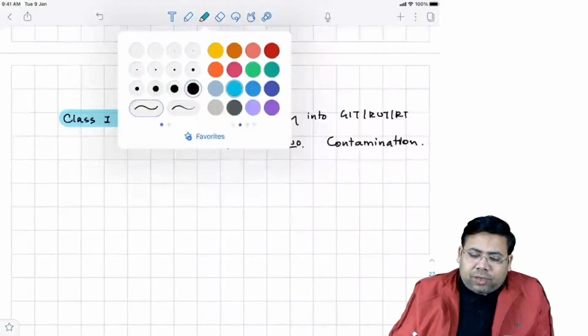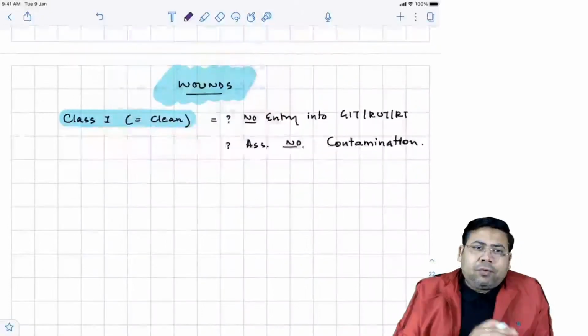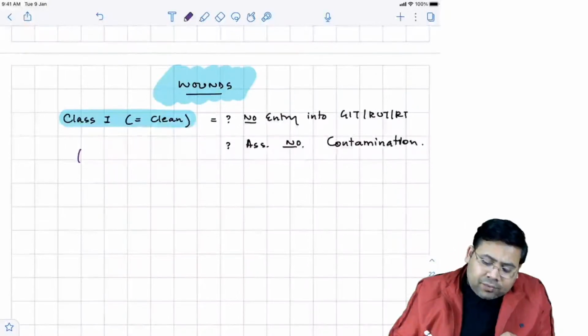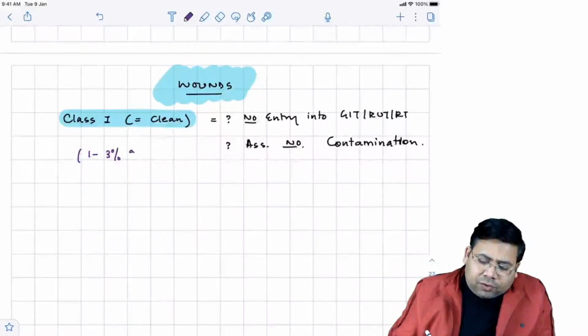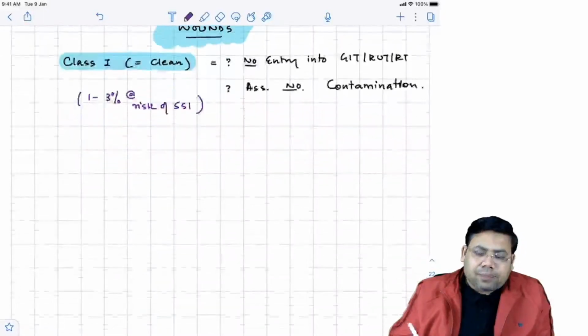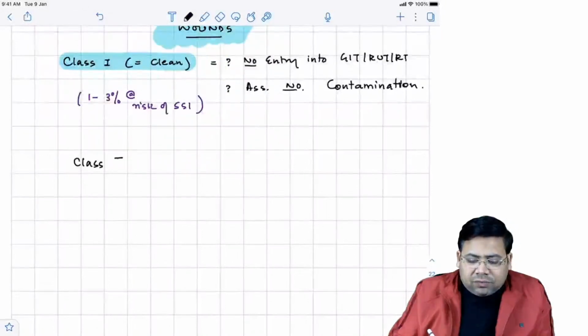Now one very important thing about them: despite the fact they are clean wounds, they also carry a risk of SSI. What is that risk? 1 to 3%, though some books say 1 to 5%, risk of SSI, surgical site infection. Then the next we have is class 2 wounds. What are class 2 wounds?